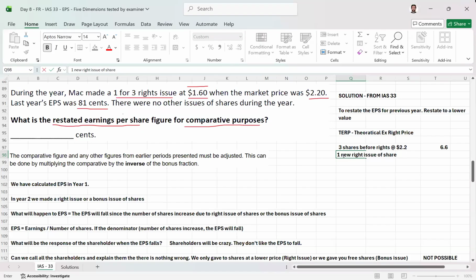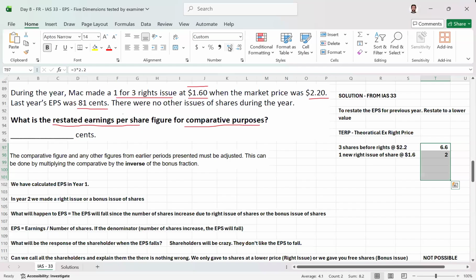This is at the rate of $1.6. So let's see, what is the total value? Let's unround the values. If I unround it, it will be 1.6. So let's add the total value here. That is 8.2. So we now have 4 shares and the value is 8.2.